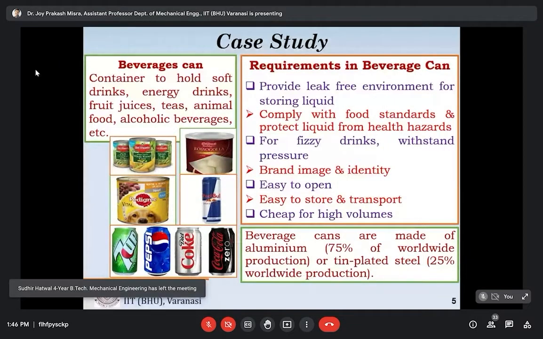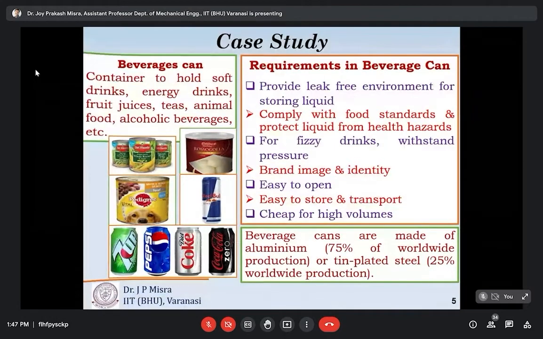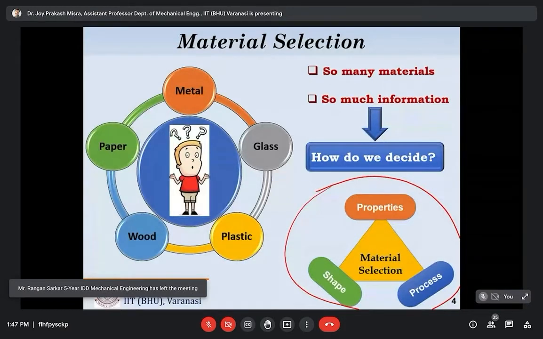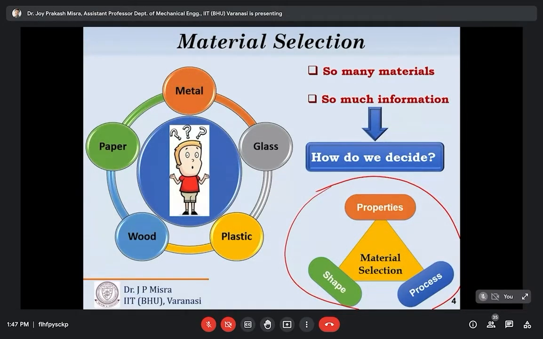Just to help you recall the concept, I am repeating that material selection for any specific application has a triangular relationship between the material properties, the shape or size to be produced, and the processes to be employed to manufacture the final product.